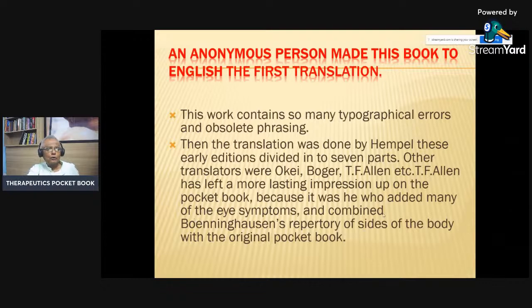But this work contains so many typographical errors and obsolete phrasing. Then the translation was done by Hempel, and these early editions were divided into 7 parts. The other translations were by Okie and Boger, Dr. Allen, etc. Allen has left more lasting impression upon the pocket books because it was he who added many of the eye symptoms and combined Bonninghausen's therapeutic repertory to the side of the body with the original pocket books.